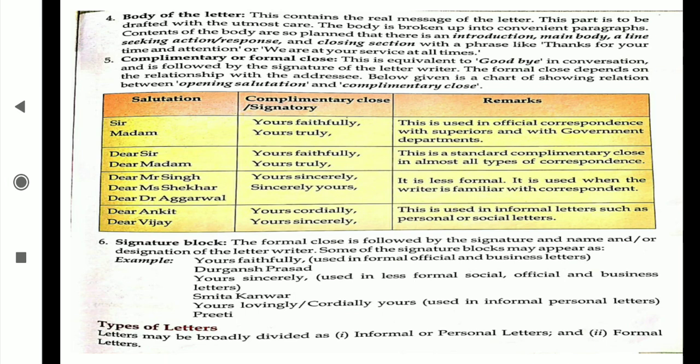Now the last point is the signature block. Signature block means you have to write your name, and below the name you can write your address also. The formal close is followed by the signature and name or designation of the letter writer. Some signature blocks may appear as: yours faithfully, Durgansh Prasad; yours sincerely, Smita Kaur; yours lovingly, Preeti. Yours lovingly will be on one line and Preeti will be on a separate line. Both will be on separate lines.